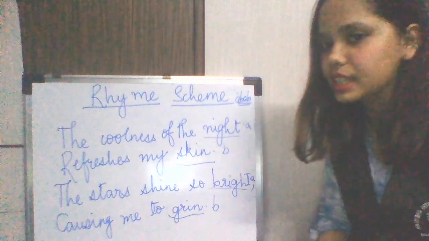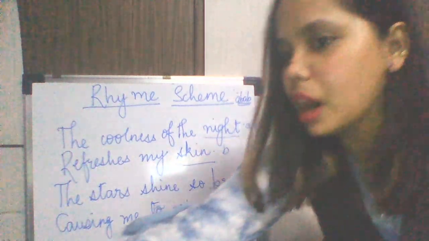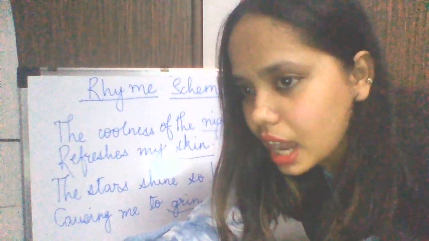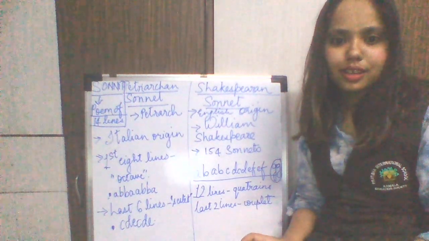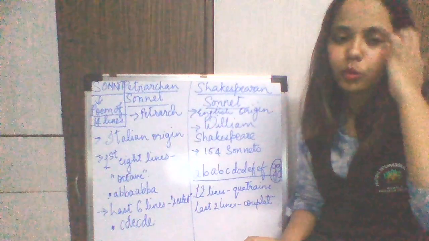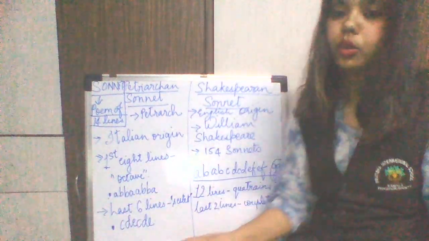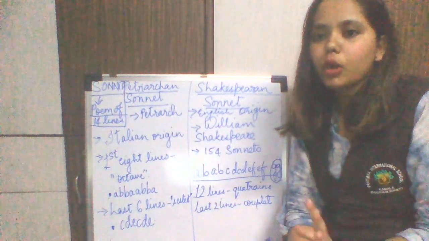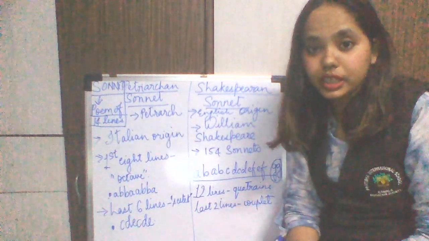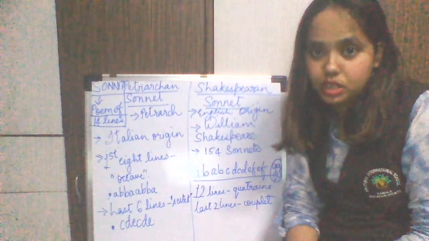I hope it's clear to you. Okay students, now we'll be learning about the Petrarchan sonnet and the Shakespearean sonnet. As we now know what a rhyme scheme is, we'll learn about the sonnet. The poem On the Grasshopper and the Cricket, written by John Keats, is actually a sonnet.